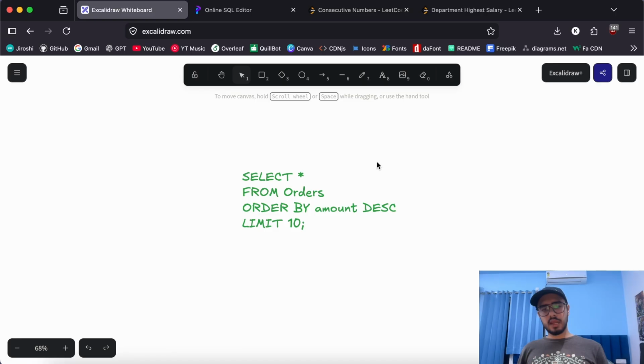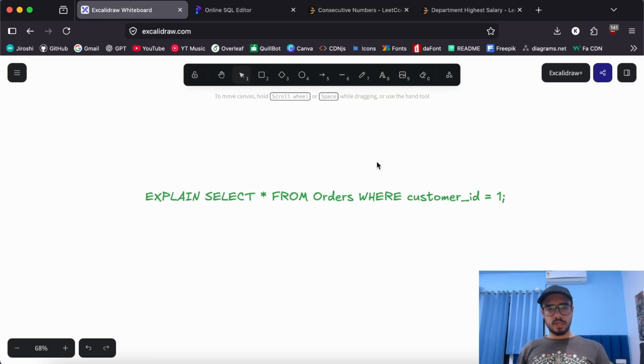And limit and offset is something that alone does a lot of optimization. So it is recommended to usually use limits and offsets. Now this particular query, you can see we have a select query here where we are selecting something from orders where customer ID equals 1.